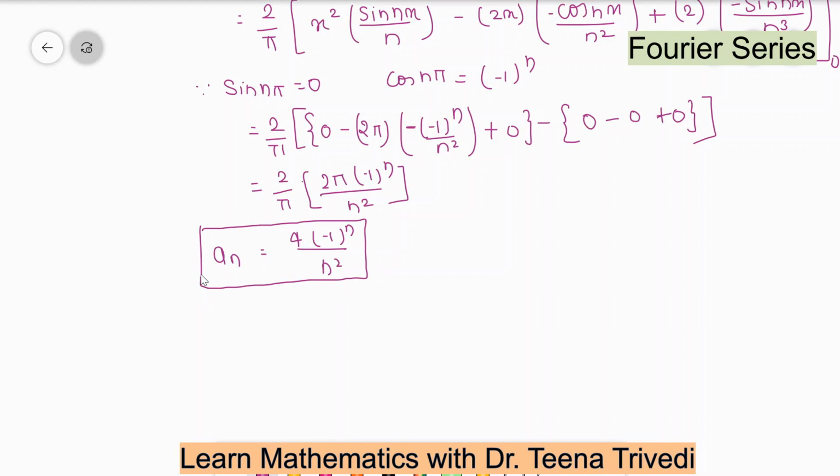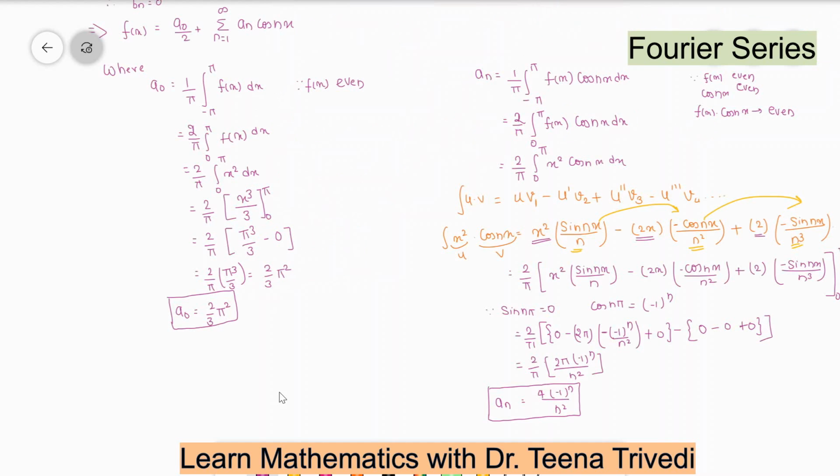And since it is an even function, your value of bn is 0, so no need to find bn. So now we will put all values in f of x. You can see the value of an is 4 minus 1 raised to power n divided by n square, and the value of a0 is 2 upon 3 pi square.